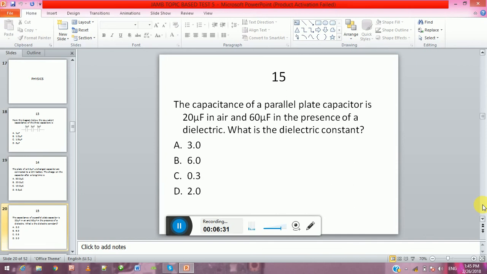The capacitance of a parallel plate capacitor is 20 microfarad in air and 60 microfarad in the presence of a dielectric. What is the dielectric constant? A. 3, B. 6, C. 0.3, D. 2.0.